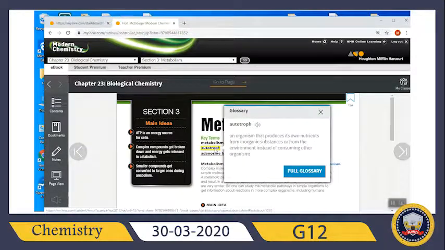Autotroph is an organism that produces its own nutrients from inorganic substances or from the environment instead of consuming other organisms. So they are producers.